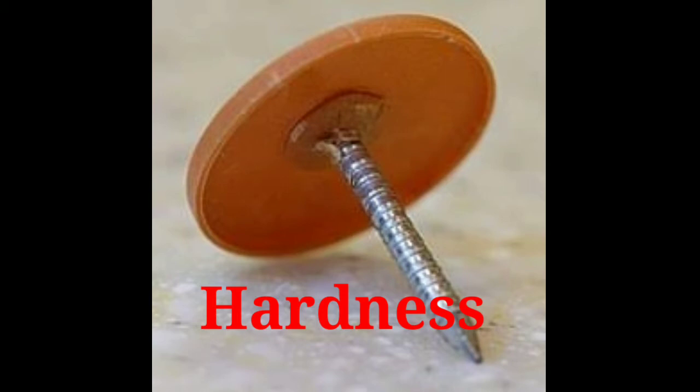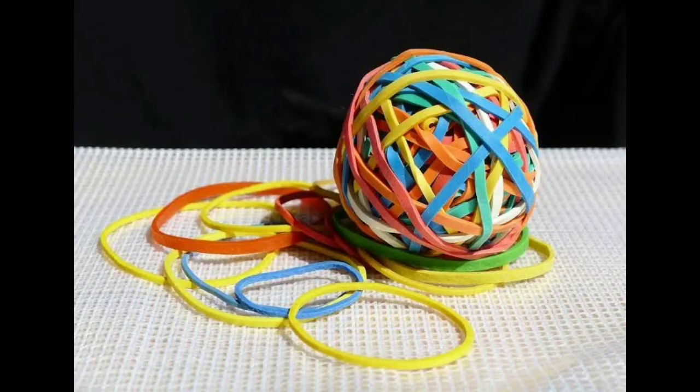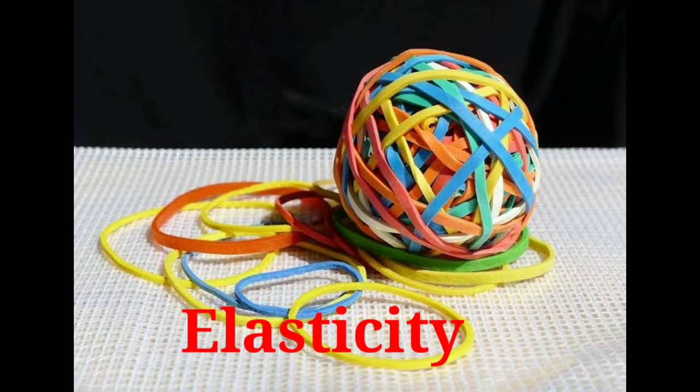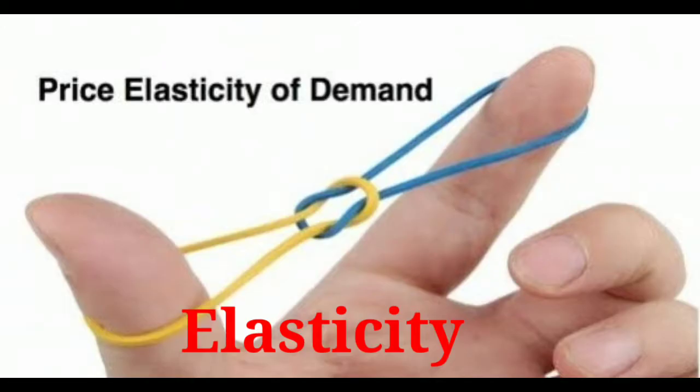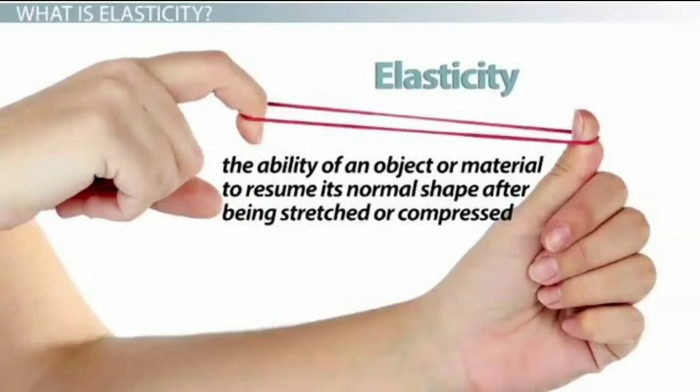The hardness. The hardness of a substance is determined by how much resistance it offers to something being pushed through it. Elasticity. Stretch a rubber band and let it go, or apply pressure on a piece of sponge and release it. What do you see? The rubber band and the sponge go back to their original shape. And this property is called elasticity.